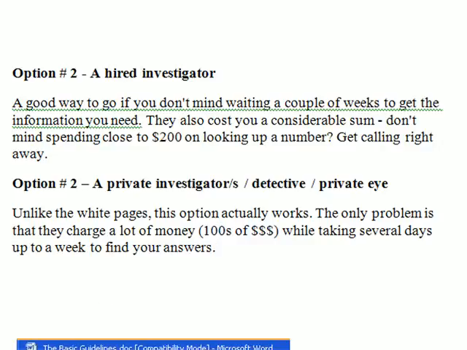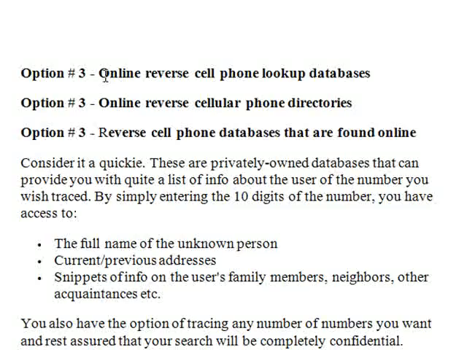And then option number 3, I'm saying here online reverse cell phone directories, lookup databases. You can say online reverse cellular phone directories, mobile phone directories, wireless directories, reverse cell phone databases that are found online, and so on. As I earlier said, for you to keep the subheadings in a bolded format.